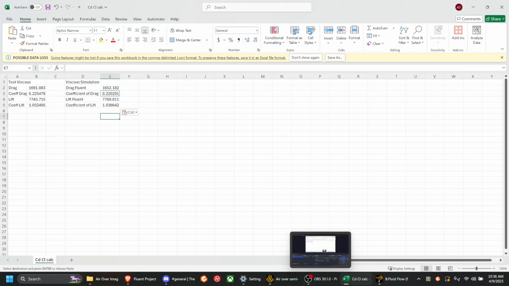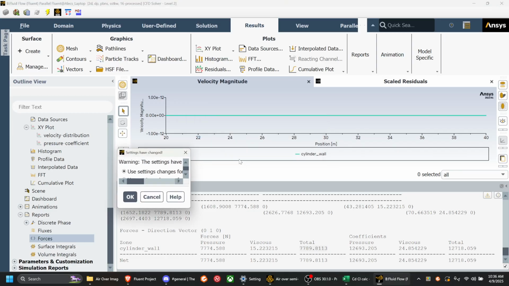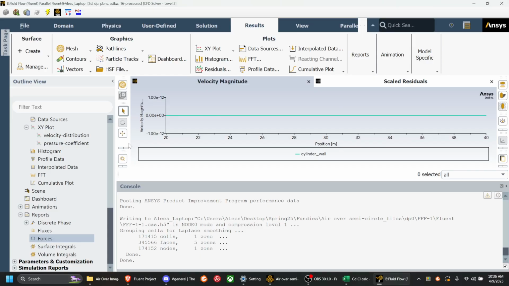That's that. So this is all for the viscous simulation, and then we have to do some of these steps again for the inviscid simulation.